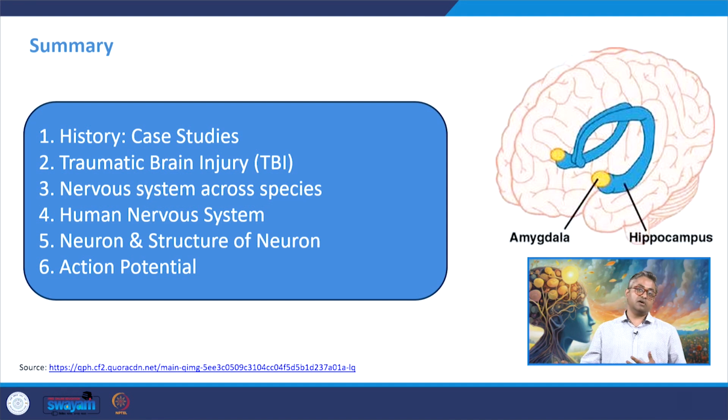We also learned about traumatic brain injuries, how the shape, size, gyri, sulci change after traumatic brain injuries, and in traumatic brain injuries there are also different classifications, depending on how the brain is undergoing shock. If the brain is undergoing severe shock, then it is a severe traumatic brain injury. If the brain is not undergoing severe shock, then it is a mild traumatic brain injury, and we have studied the difference. Then we also studied the nervous system across the species.